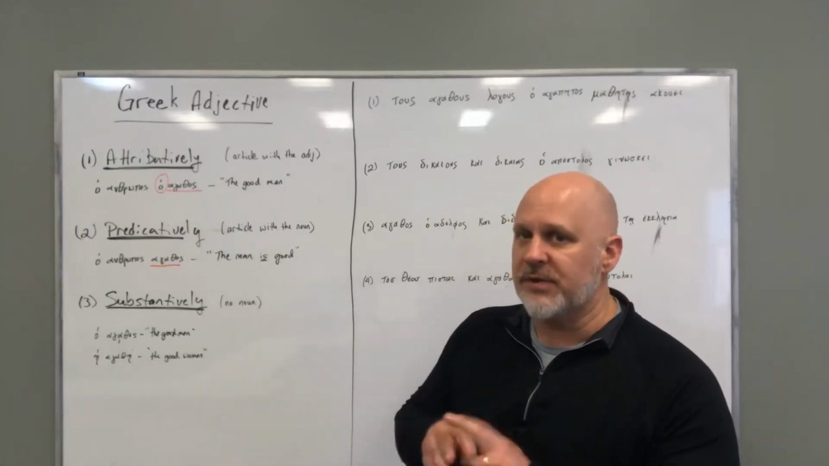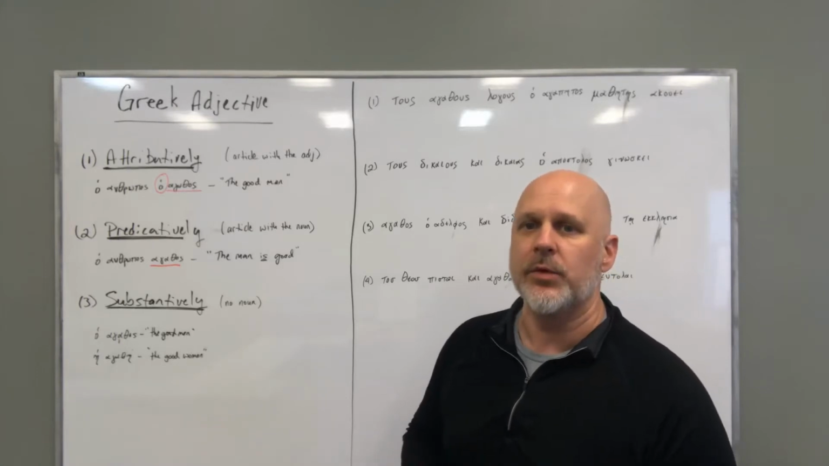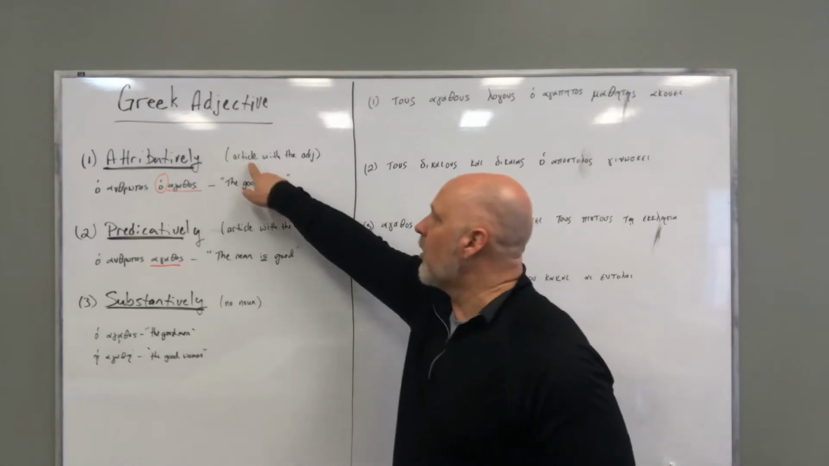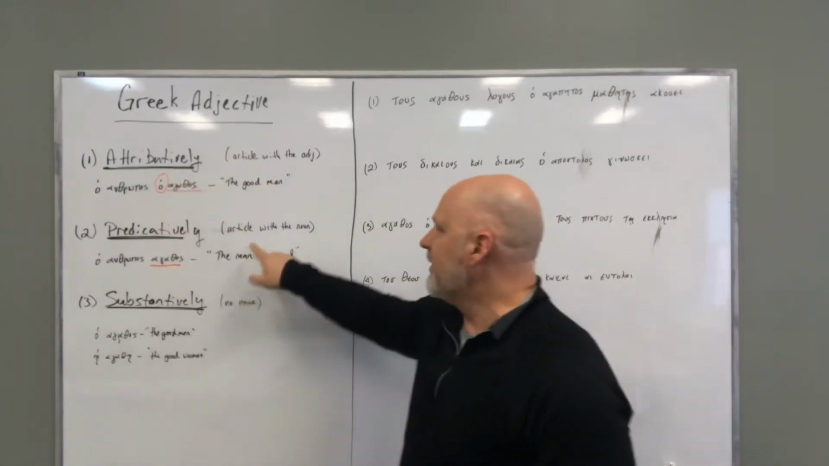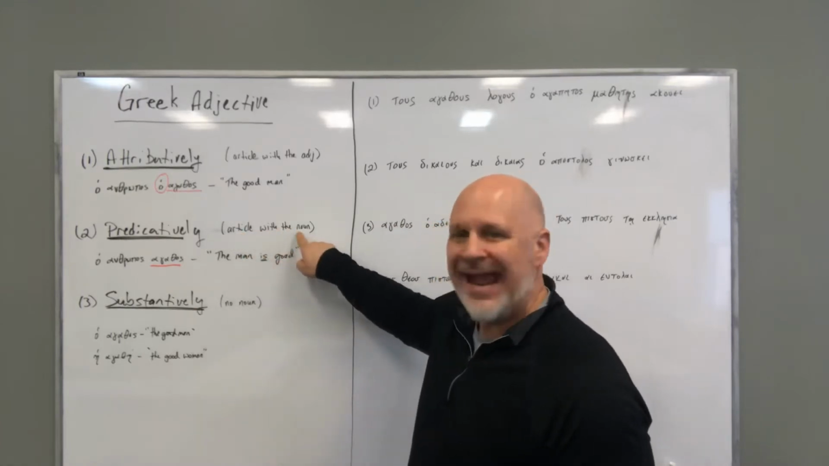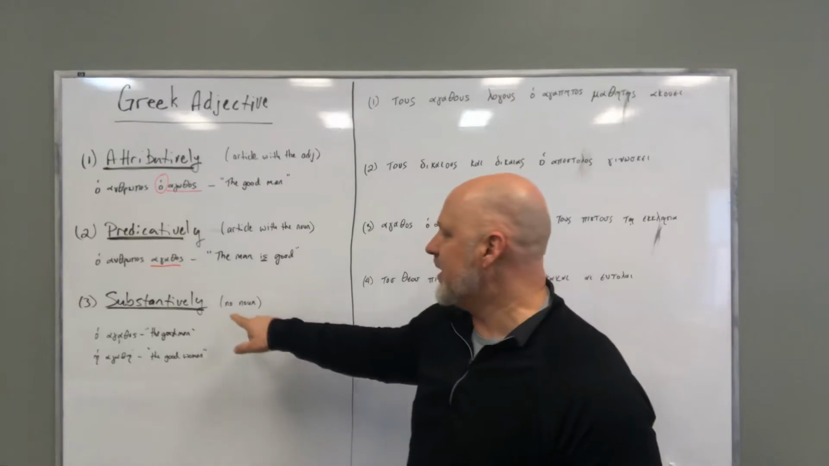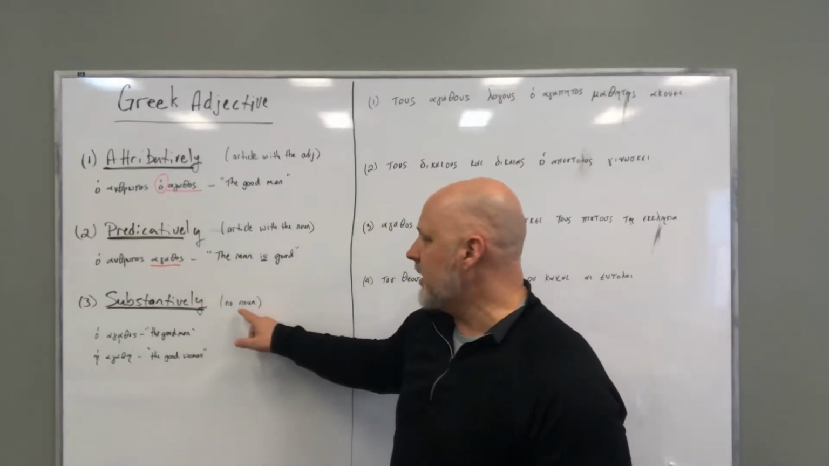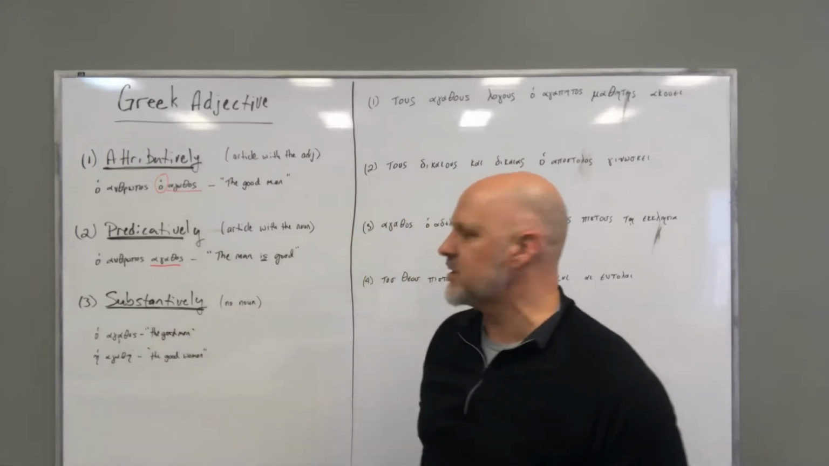Okay? So here's how I identify them. And if you can remember these three rules, then you will have no problem deciphering which use the adjective is in. If there is an article with the adjective, it will be attributive. If there is the article with the noun and not the adjective, it will be predicative. If there is no noun and it's just the adjective, then it is substantive.